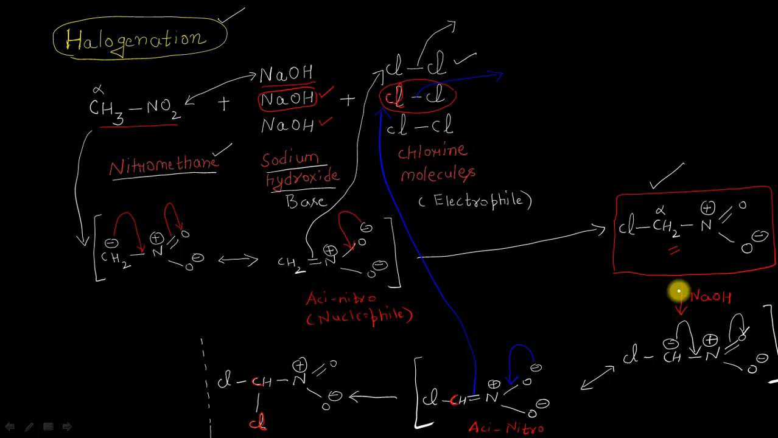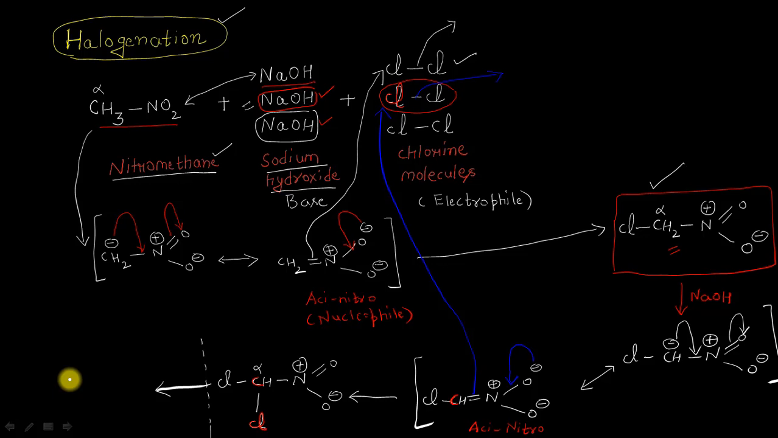So the action of the base here, this is the second molecule of NaOH, will once again abstract an alpha proton from here, resulting in the formation of this type of aci-nitroform. And that is going to attack the second molecule of chlorine, giving this type of product here. And in the last, because there is also a third molecule of base present, and moreover an alpha hydrogen atom is still present here, the last one.